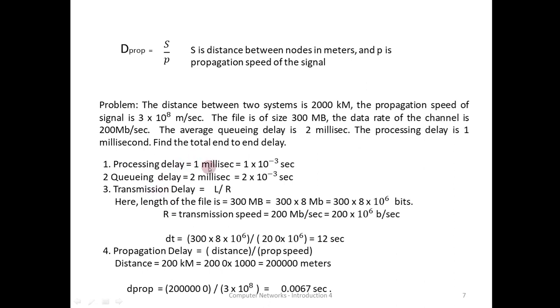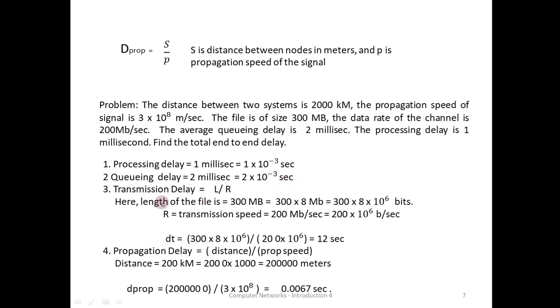So processing delay is equal to 1 millisecond, that is equal to 1 into 10 to the power of minus 3 seconds. It is as if 1 is divided by 1000, therefore it is 1 into 10 to the power of minus 3 seconds. You have to express this delay in seconds. Queuing delay is 2 milliseconds, it is 2 into 10 to the power of minus 3 seconds.